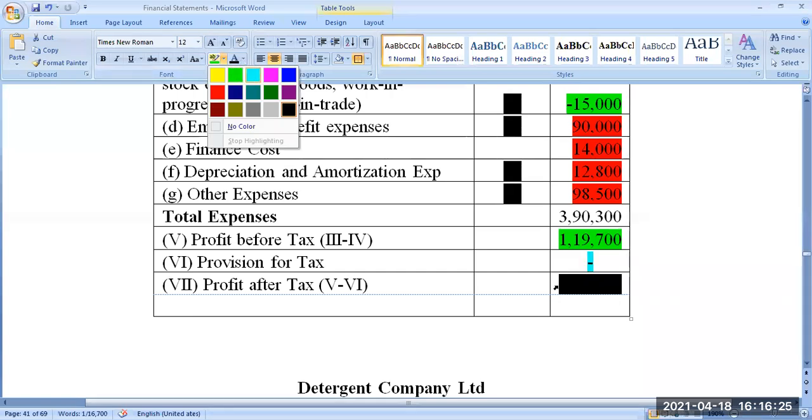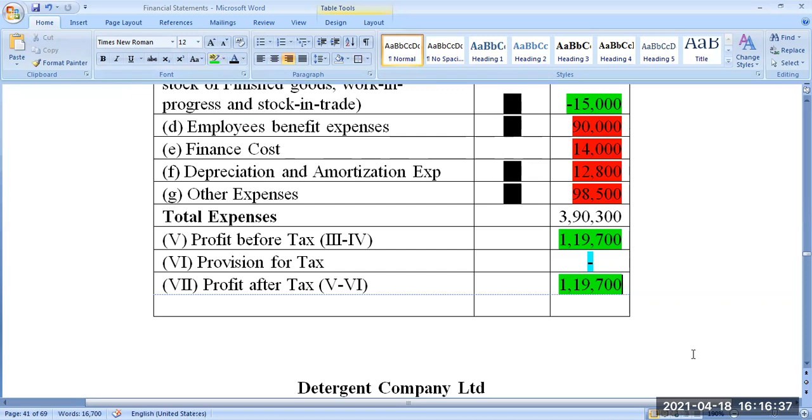So it is the same amount of profit. 1,19,700 is the profit of the company. Now this 1,19,700 can be used for distributing dividend or retaining in the company for further expansion, depending upon the management decision in consultation with the shareholders.